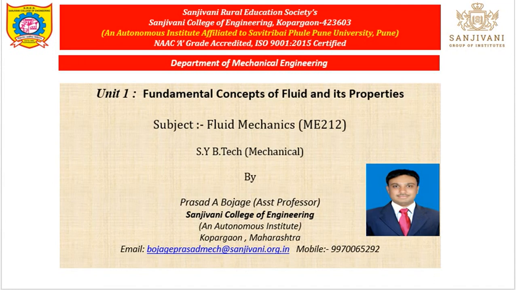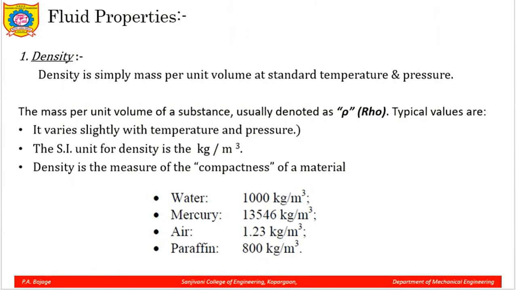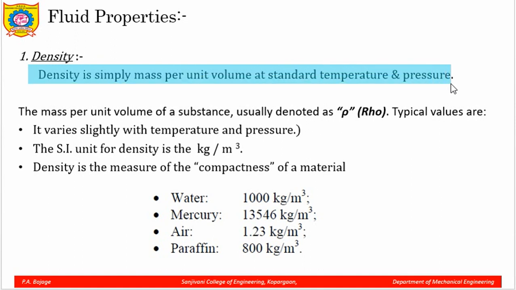Unit number 1, fundamental concepts of fluid and its properties. In today's lecture, we are going to discuss what is density of a fluid. So, let us understand this very fundamental property of any fluid, that is density. Now, density is simply mass per unit volume at standard temperature and pressure. So, what we understand by density is simply mass in kgs per unit volume.